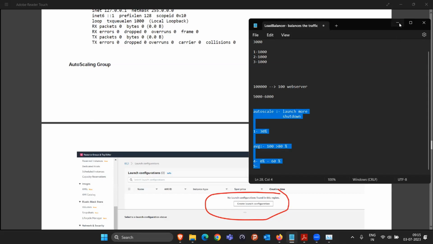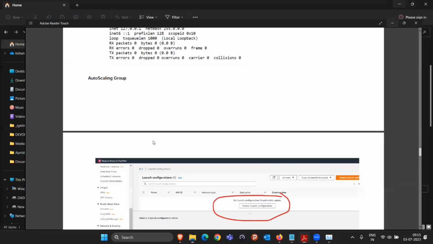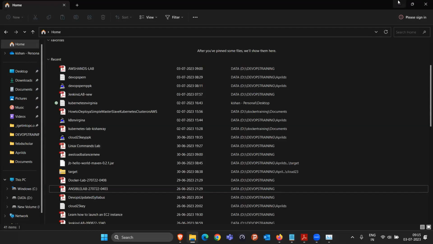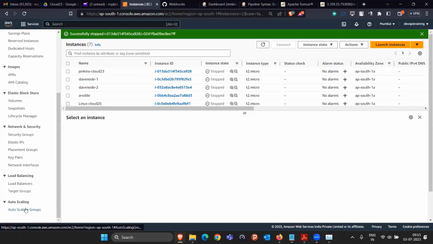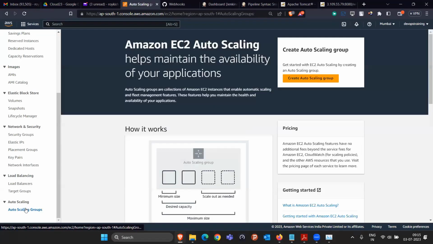Yes, yes, it's clear. Okay. Now to start with the auto scaling group, come down, click on this auto scaling group option. Okay. Click on create auto scaling group.